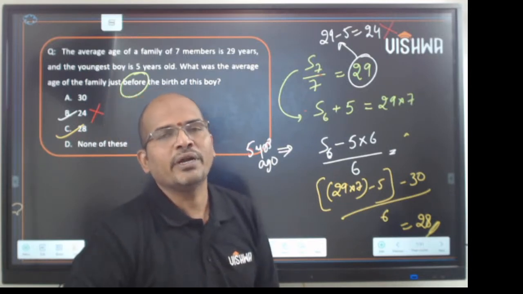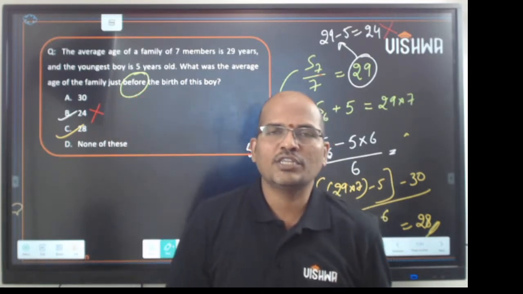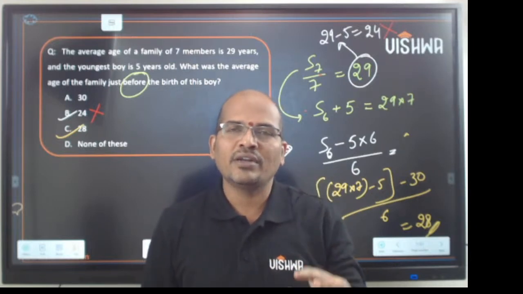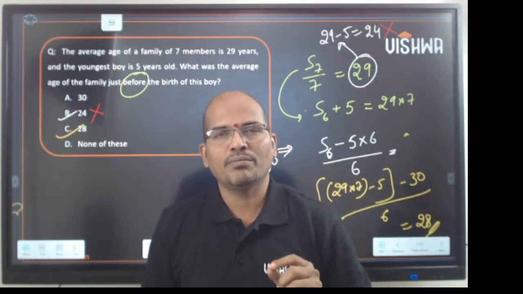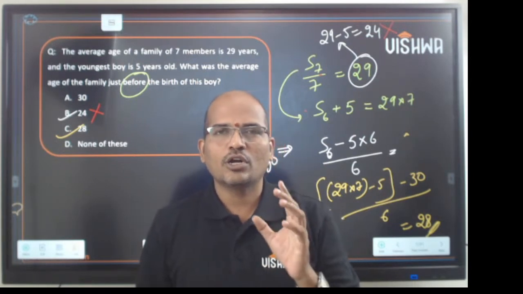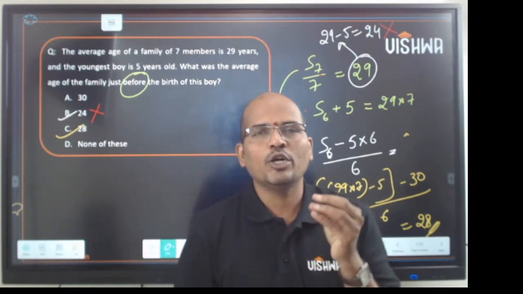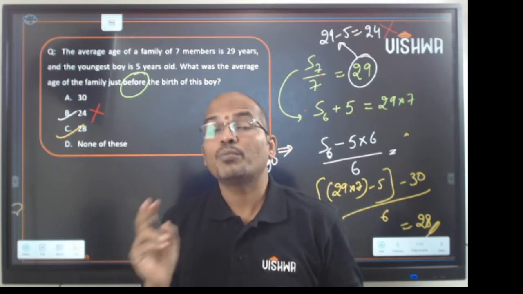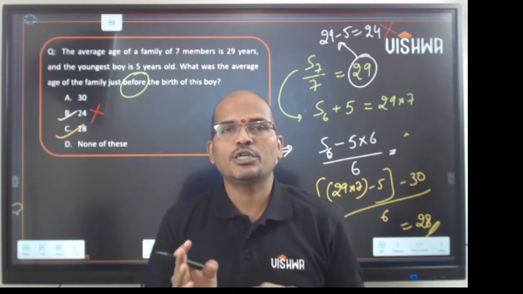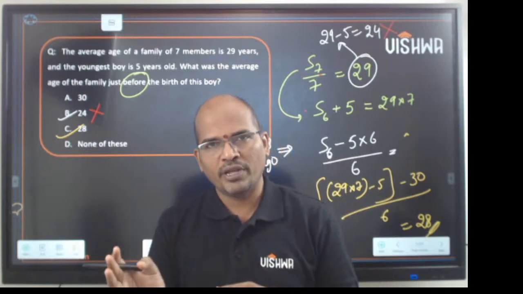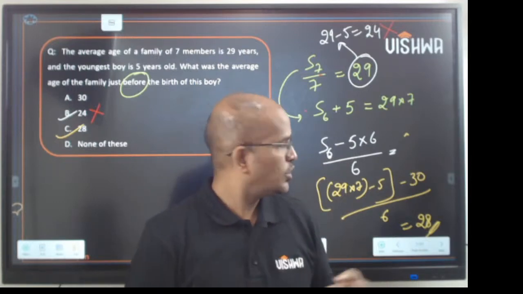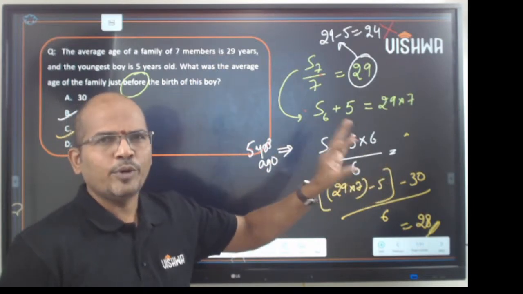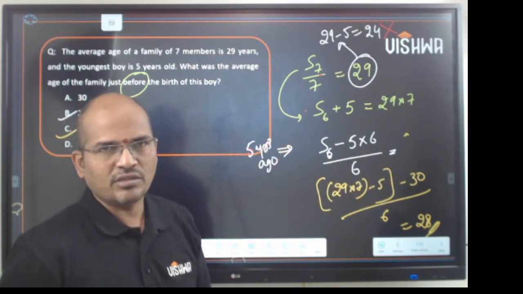So please keep that in mind. Yes, we have shortcuts. Yes, we have concepts. Yes, we have tips and tricks. But with every tip and trick, there is an underlying term and condition. Please keep that in mind. So the concept of average is when every term in a group gets modified, the average also gets modified, provided the number of digits pre-operation and post-operation are the same. Okay with that? So this is how we come to the conclusion of 28. This is one beautiful tricky question of averages.